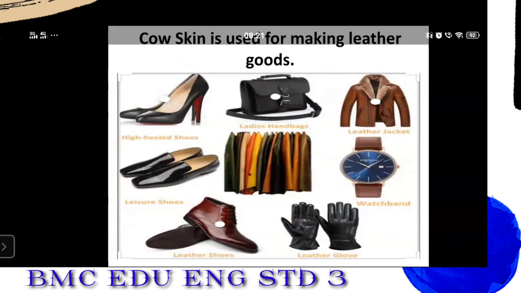Next slide. Cow skin is used for making leather goods. Now, cow is very useful, but after the cow dies, then also the cow skin is used for making different things. Like here, the cow skin is used to make shoes, bags, leather jackets, watches, and leather gloves. Can you see the picture? From this, you can see how many products are being made from the cow skin. All these things are very useful to us, right?